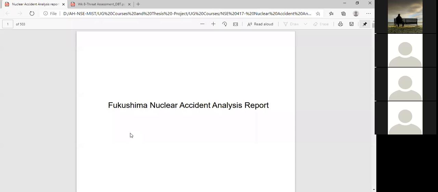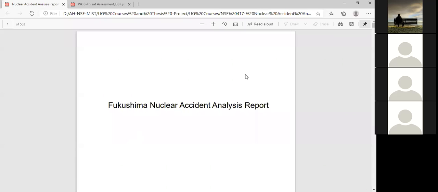regarding the Fukushima nuclear accident analysis, how to prepare the report is written here in detail. It's a complete report, altogether 503 pages. For yesterday's assignment, I gave you the instruction to write the executive summary of the total nuclear accident analysis, followed by the question and answer.